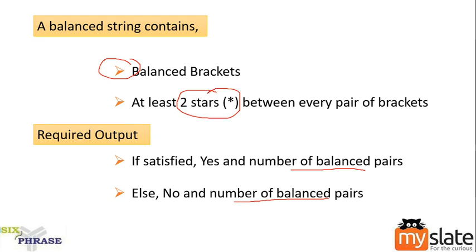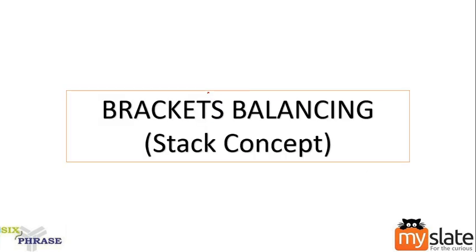So now let us start with balanced brackets. Guys, we always follow a similar approach. At first, I'll develop the basic program. From that basic program, many test cases will fail, as we have done all the time. Your base program will fail for a few test cases. We'll start thinking about the possible test cases where our program will fail, then we'll add conditions accordingly. That is how the session is going to proceed. I'm not going to tell you the entire program at the first step itself. Let's start from the very basics.